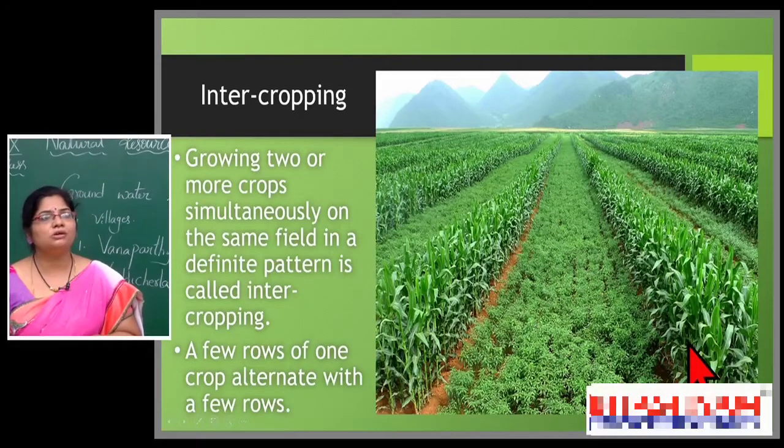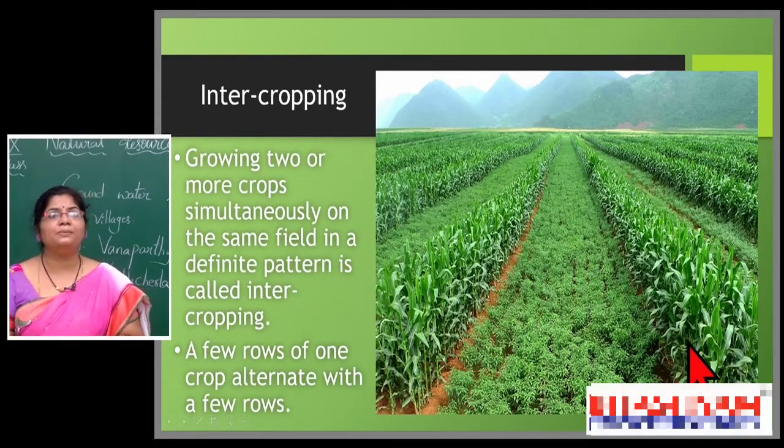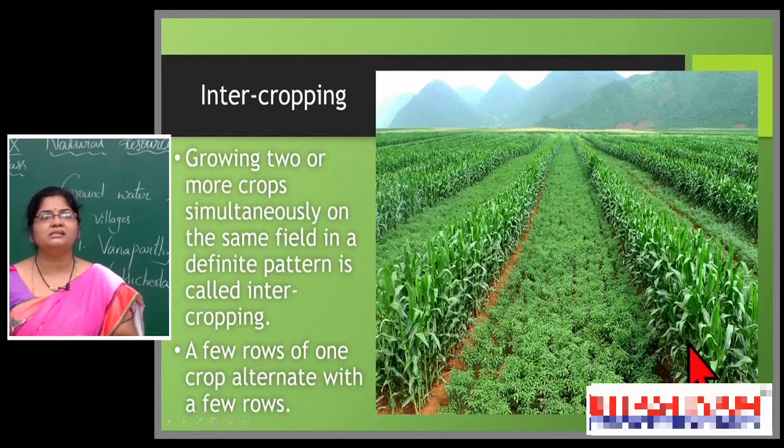A few rows of one crop alternate with a few rows of another. For example, if two rows of maize are there, next again two to three rows of chilies or mirch crop will be present. If two or three rows of groundnut are present, next two or three rows of either corn or some other crop they grow. Such a cropping pattern we call intercropping.